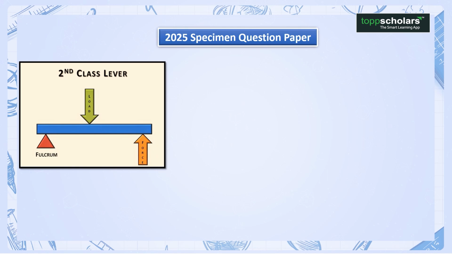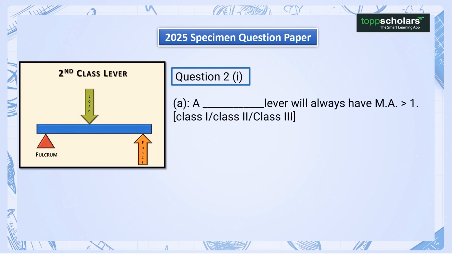2025 specimen question paper. Question 2. A dash lever will always have MA greater than 1. Options: Class 1, Class 2, Class 3. And the answer is Class 2.